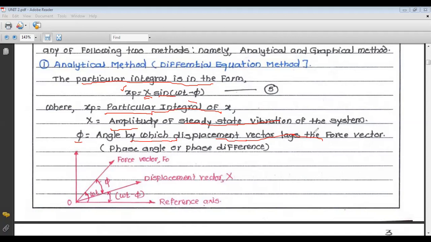for the phase angle there are two types of vector. One is the force vector, which is denoted by F0, your constant harmonic force.